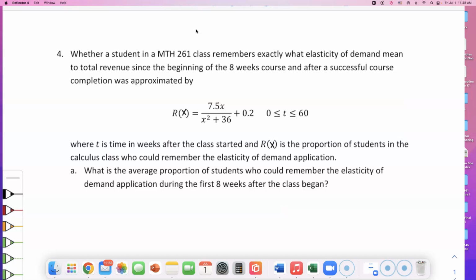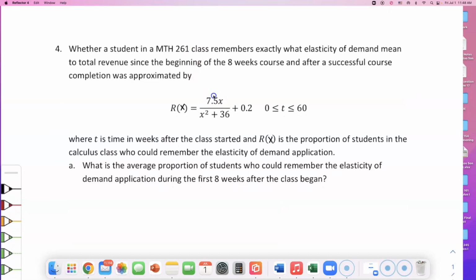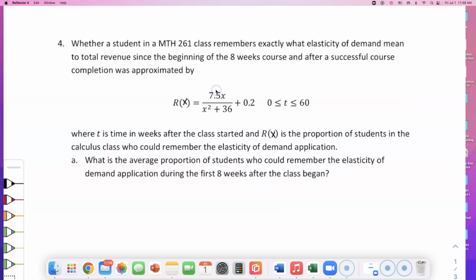I think your problem is on average public awareness of a candidate's name, like do they remember this guy's name after a campaign? So I made up something similar, and I got the idea after grading your exam on module 3, and I was wondering, will my students remember this thing about elasticity of demand and what it means to the total revenue a year from now? Will you remember this, right? So here's my question that I made up.